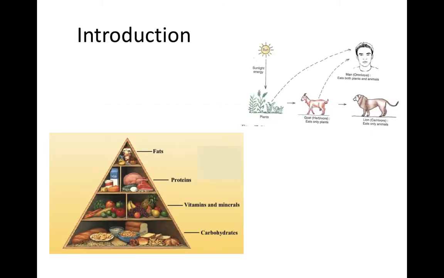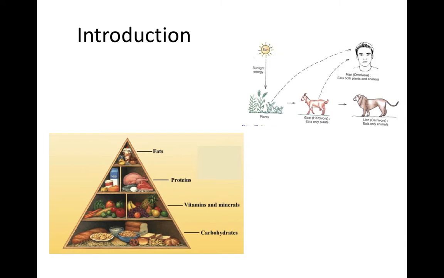As you already know, nutrition is a process of obtaining food for the growth, maintenance, and function of a body. To carry out the regular life processes, animals require nutrition. This nutrition or food we usually gain from plants. As you know, animals are heterotrophs which cannot produce their own food. So they depend upon other organisms, especially plants, for their food.